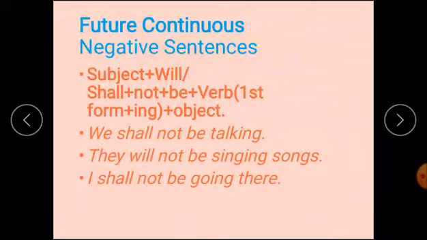Future continuous negative sentences. Subject, after that will or shall, after that not, then be, after that verb first form plus ing and object. We shall not be talking. They will not be singing songs. I shall not be going there. Dear learners, on your own also you must write at least 5 examples from each tense.